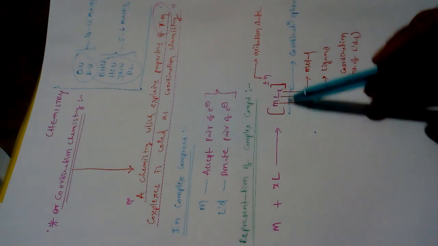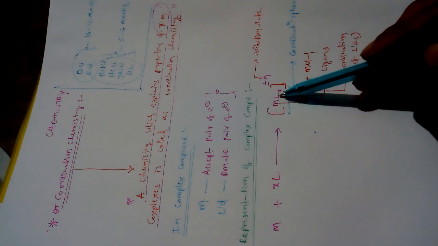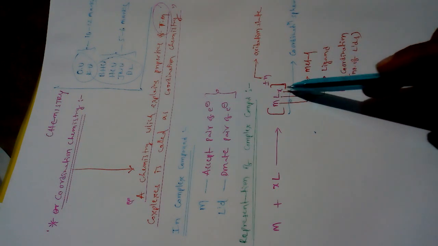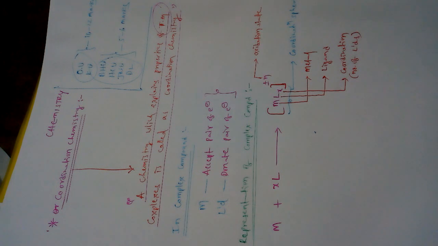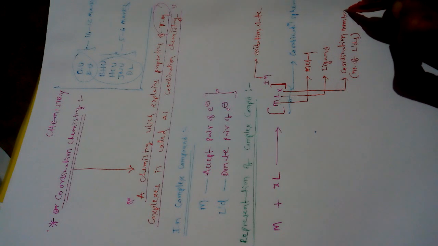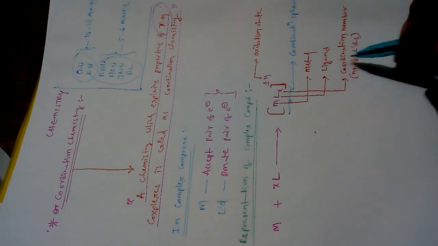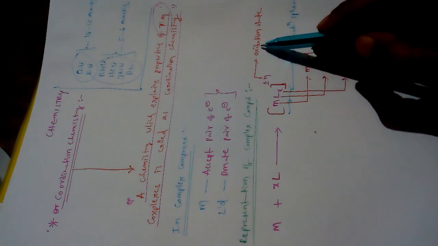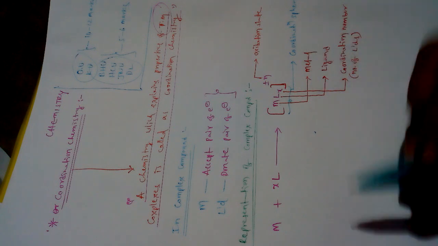Here in a coordination complex, M means metal, L means ligand, and x means coordination number. Coordination number means nothing but the number of ligands. The total number of ligands is called the coordination number. Here plus or minus n means oxidation state. This square bracket is known as the coordination sphere.